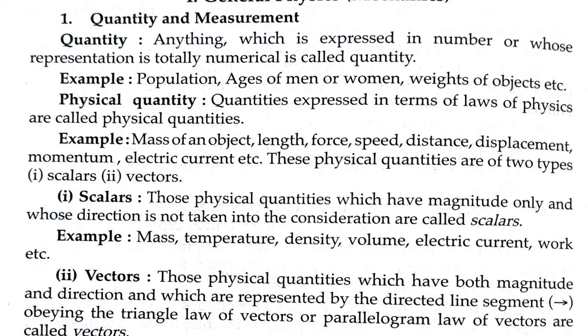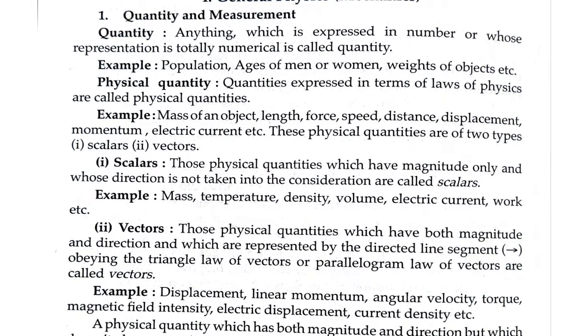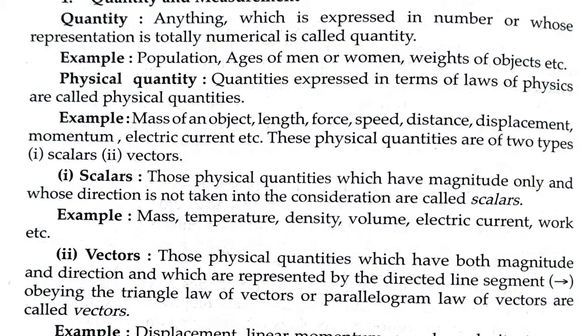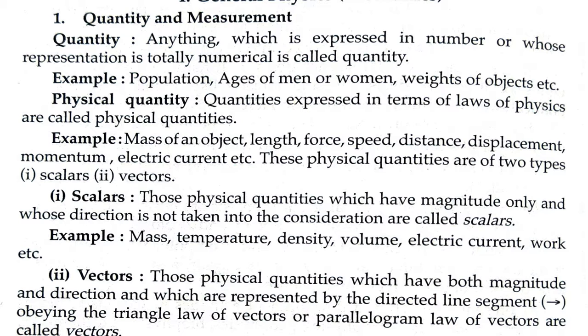Let's look deeper into this. Now we are going to look at what physical quantities are. Quantities expressed in terms of laws of physics are called physical quantities.